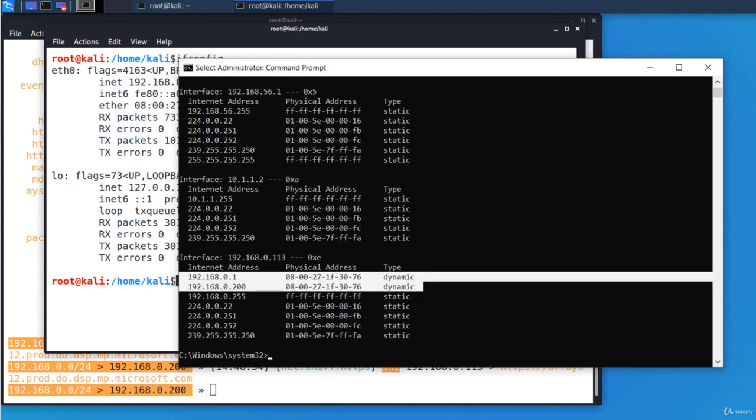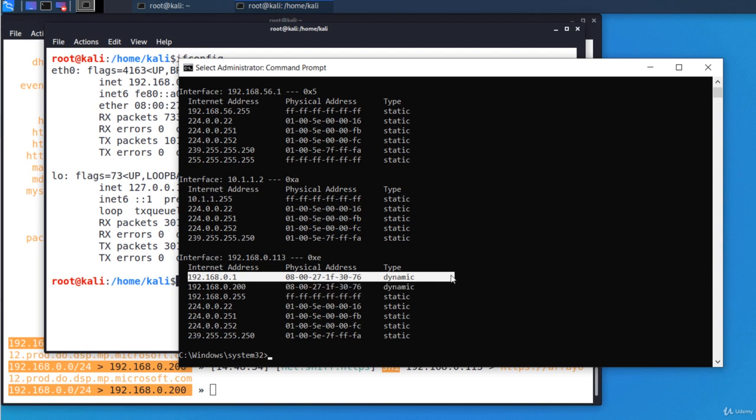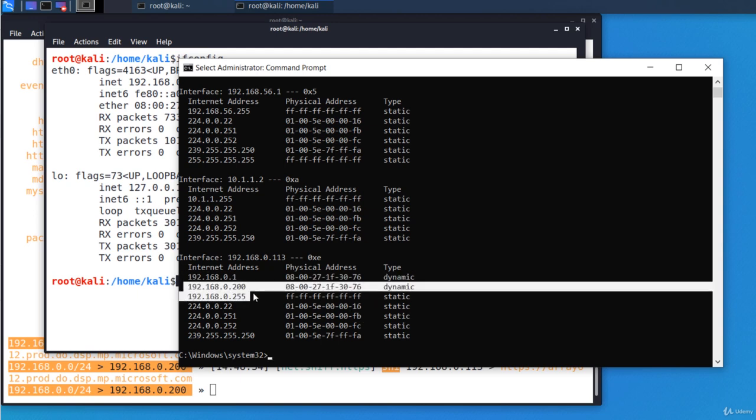And we notice that both the default gateway and the attacker have the same MAC address in the ARP table. Now, when it wants to send a packet to the default gateway or to another address on the internet, it will search for the MAC address of the default gateway in the ARP table and use that address. This is the default gateway, and this is the entry for the attacker.